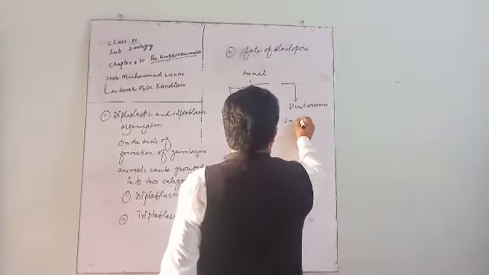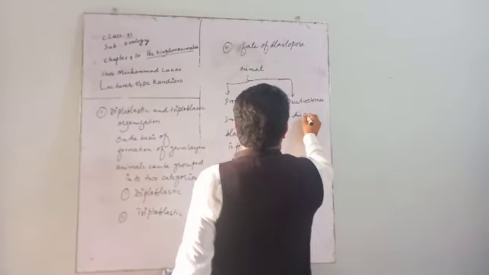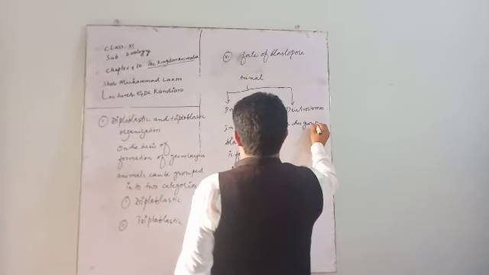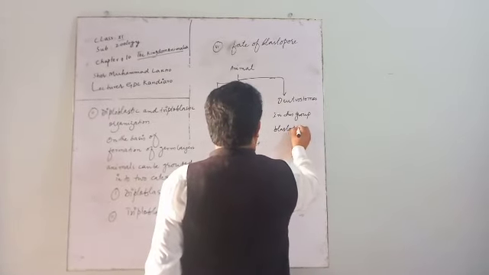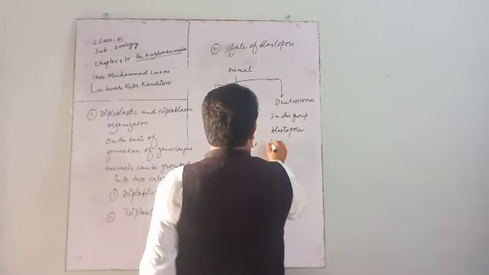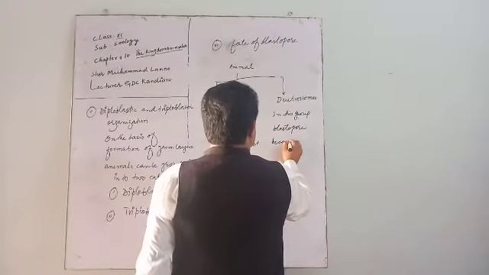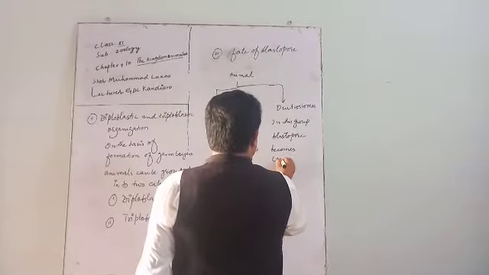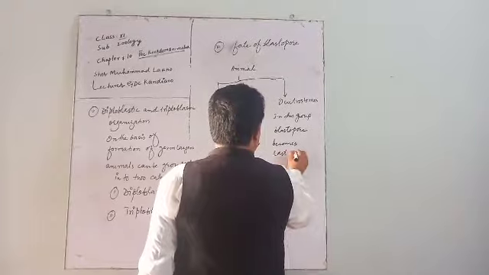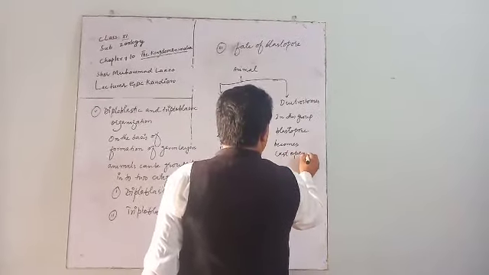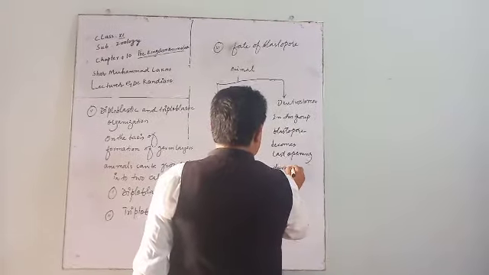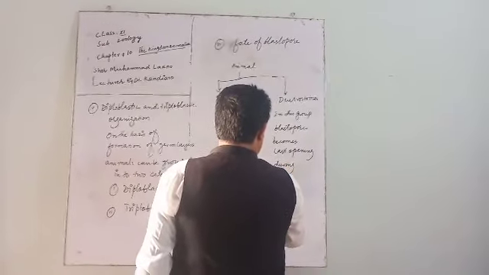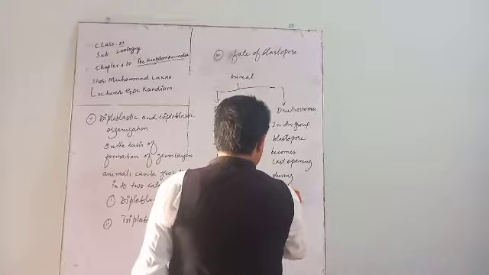Now deuterostome. In this group, the blastopore becomes the last opening during embryonic development.